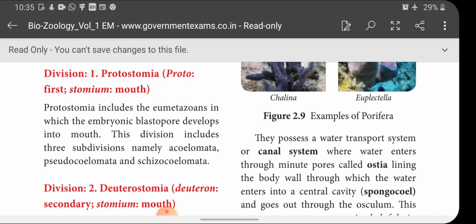When the blastopore develops into mouth, the animals are called Protostomia. The animal group in which the blastopore develops into mouth comes under Protostomia. All acoelomate, pseudocoelomate and eucoelomate animals come under the division Protostomia.